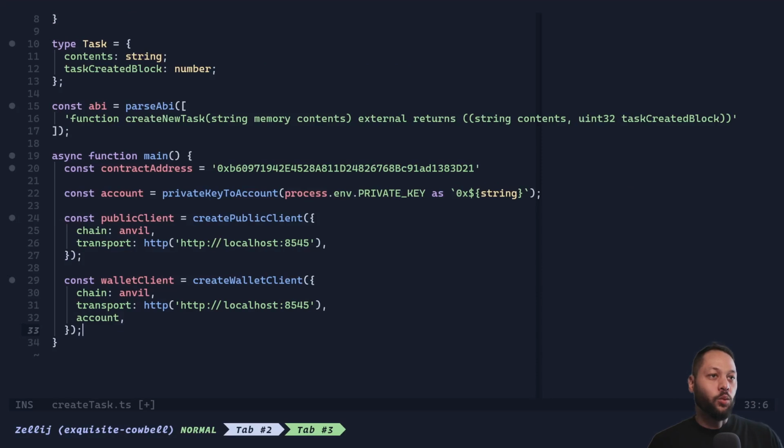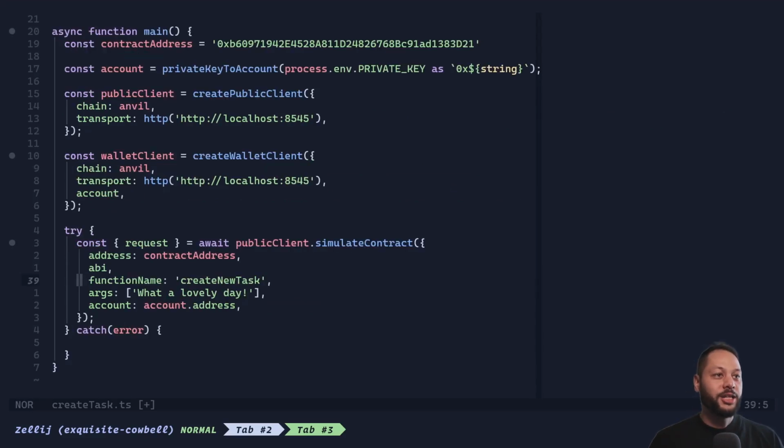Next, we'll create a wallet client, and this is the client that can actually create transactions on chain, so write operations. And of course, we pass the same parameters, Anvil, the URL, and this extra variable right here is the account that is going to be signing transactions when we write them on chain.